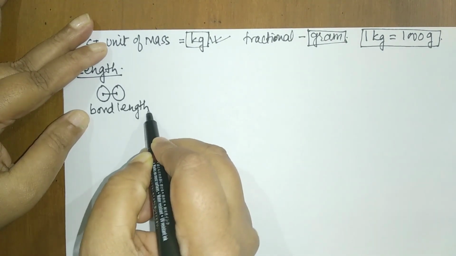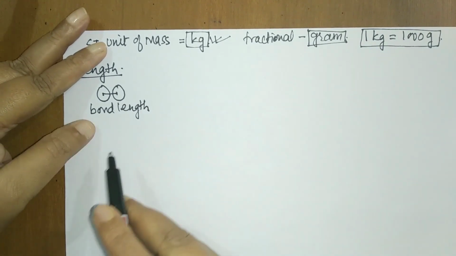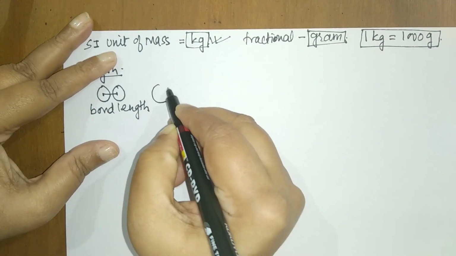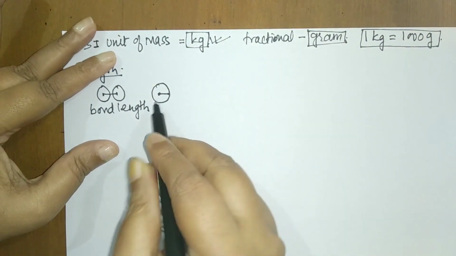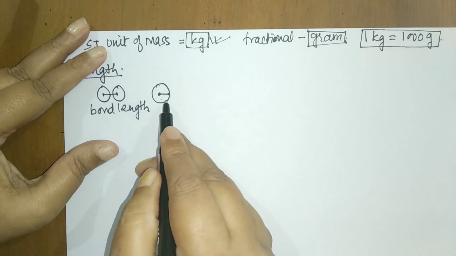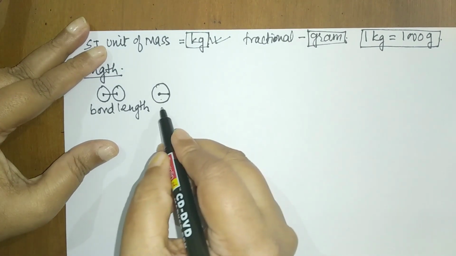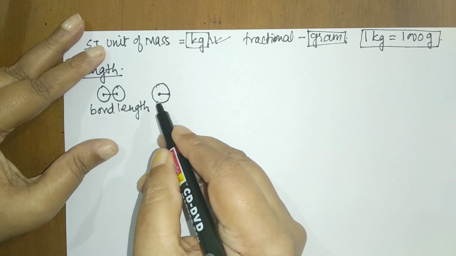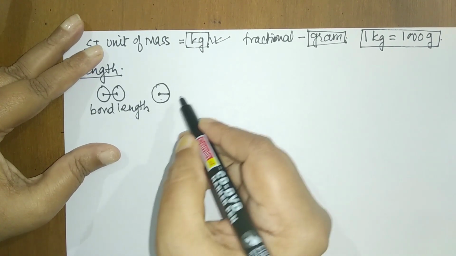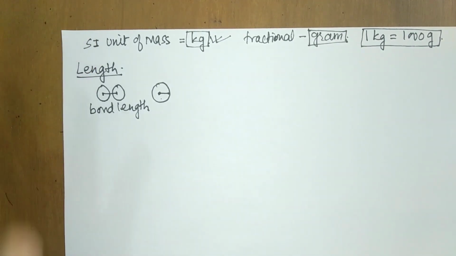So the first place where we measure length is the bond length. Or if I want to measure the atomic radii, meaning the center of the nucleus up to the valence shell electron, then I need to measure the size of the atom, the radii of the atom, size of the nuclei, and I can't measure them in kilometer or meter. And for that, again, we need some fractional units, that is nanometer, picometer.